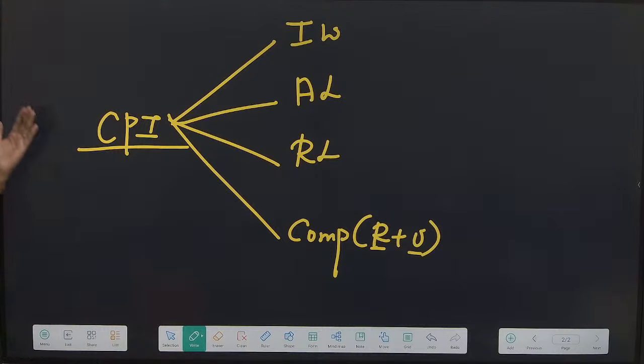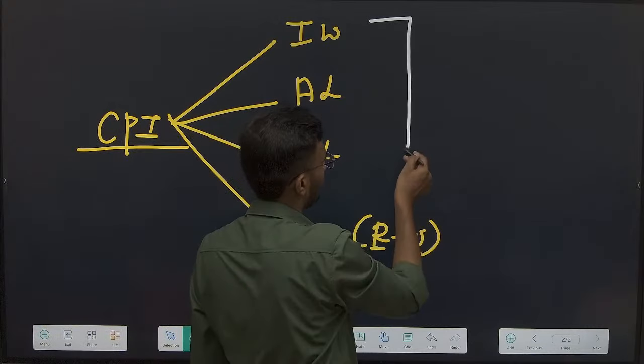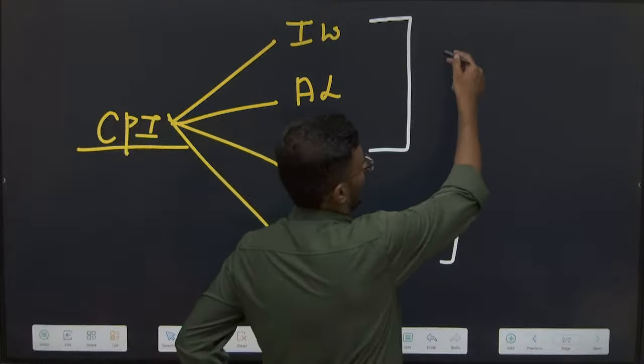Now, by whom are the CPI data released? It is the Ministry of Labor.